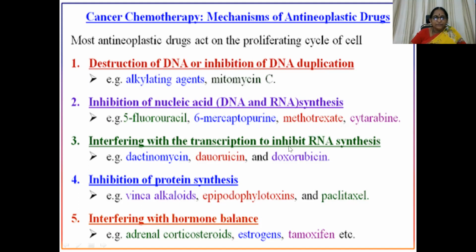Then interference with transcription to inhibit RNA synthesis is done by dactinomycin, daunorubicin, and doxorubicin. Then inhibition of protein synthesis is done by vinca alkaloids, epipodophyllotoxins, and paclitaxel. Interference with hormone balance is done by adrenal corticosteroids, estrogens, and tamoxifen, etc.